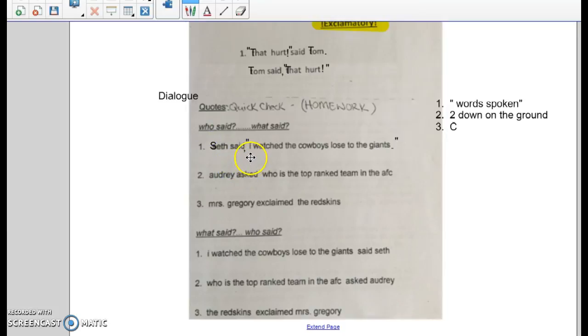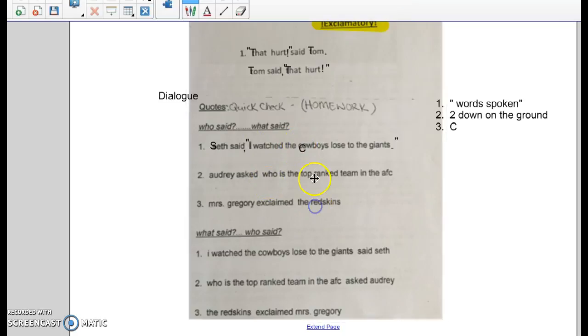Here we have quotation marks, so we need to look carefully here. Seth said, I watched the Cowboys lose to the Giants. Well, is that a sentence? Yes, it is his spoken sentence, so we need to capitalize it. Plus, you always capitalize the pronoun I anyway. Is there anything else we need to capitalize here? Yes, Cowboys.